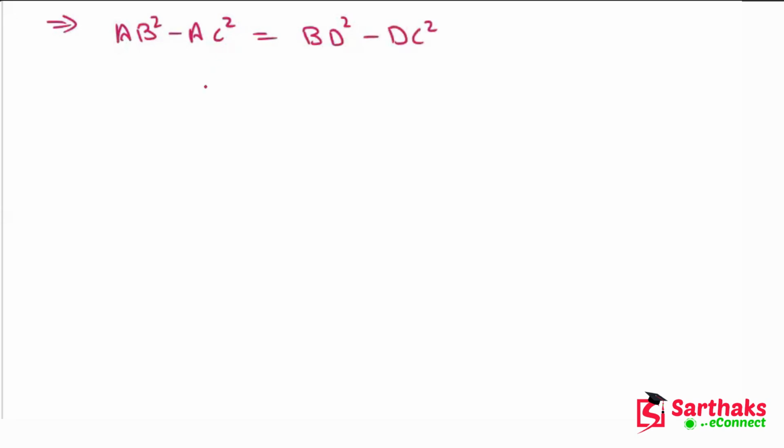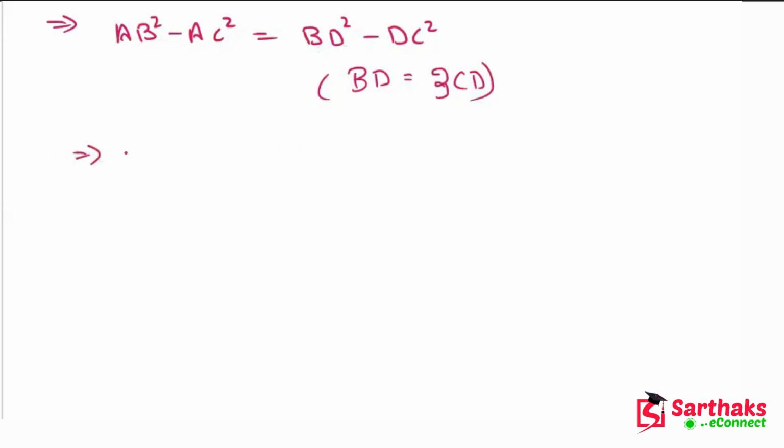Since we know BD is equal to thrice of CD, we are putting the value of BD in this equation.